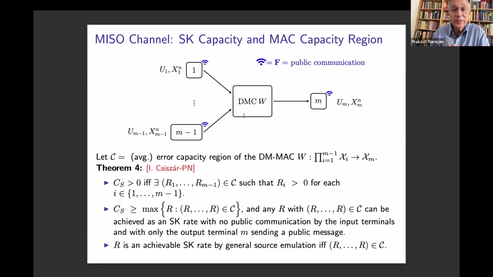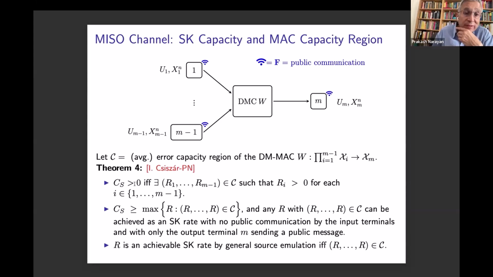Now, of course, we know the average error capacity region for this discrete memoryless multiple access channel. This is a well-known quantity. Now, what is the connection of secret key capacity to the transmission capacity region of the discrete memoryless channel? The question in general remains open, but there are some observations.